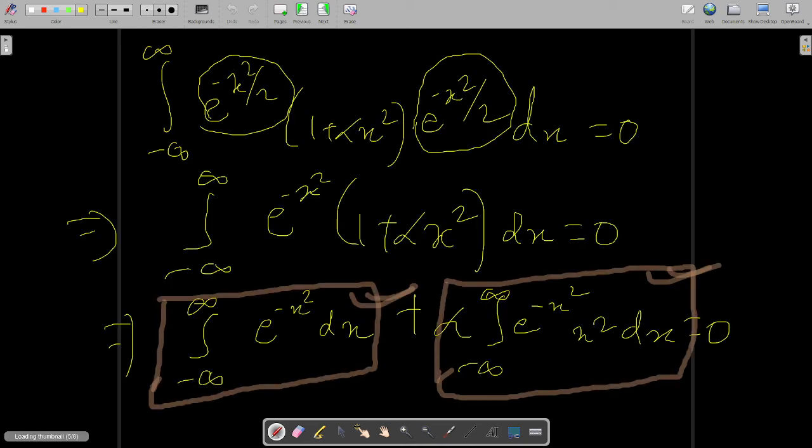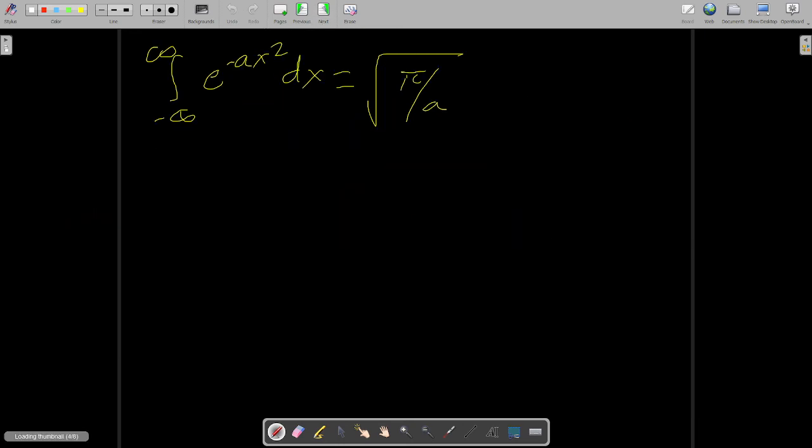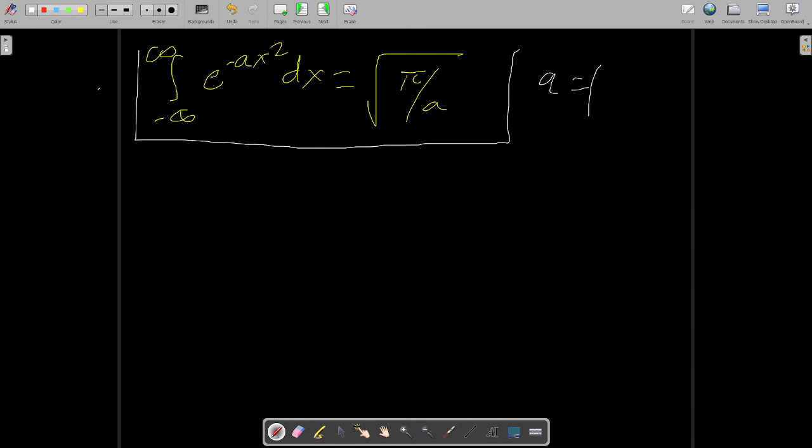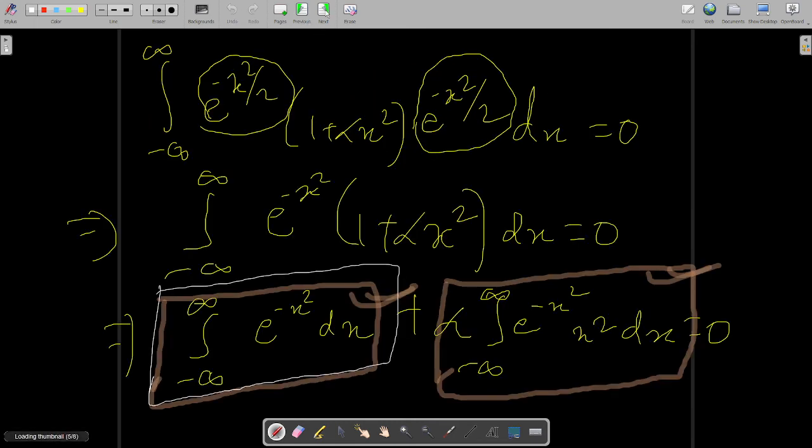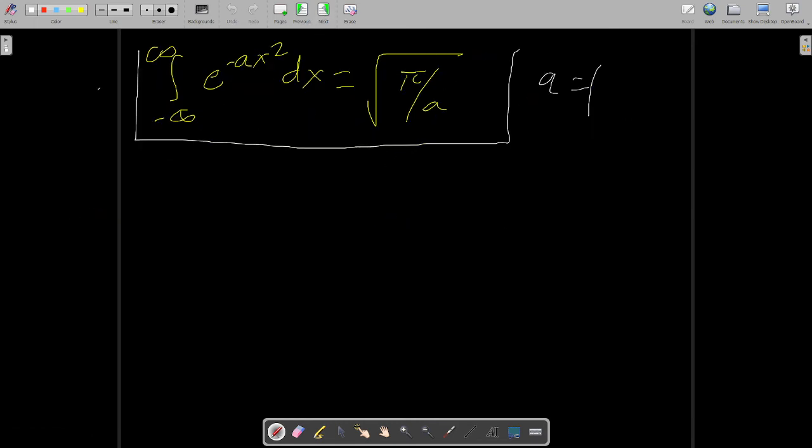Now compare this expression in the white box with this. Clearly your a value comes out to be equal to 1. So what will that integral turn into?